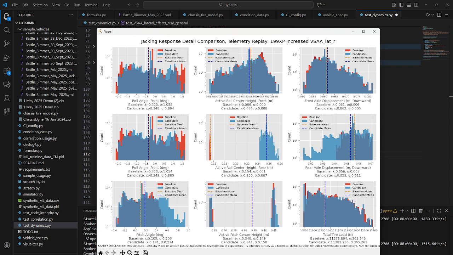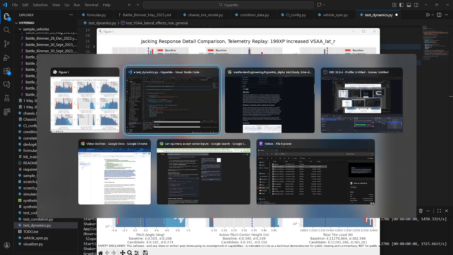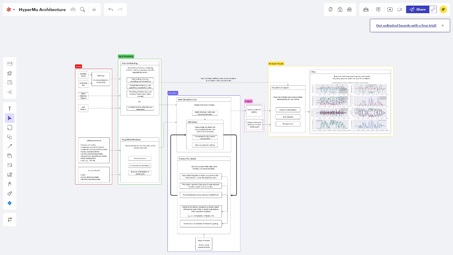So we see that the vertical jacking forces working in HyperMu are working as expected, but it's still difficult to measure correlation of simulated jacking effects to real world ones, especially since most suspension systems are designed to avoid them. And we've also had to introduce more assumptions and simplifications into HyperMu. But some of these assumptions and simplifications can be removed with expanded telemetry and a more detailed tire data set, which brings us back to our architecture diagram.